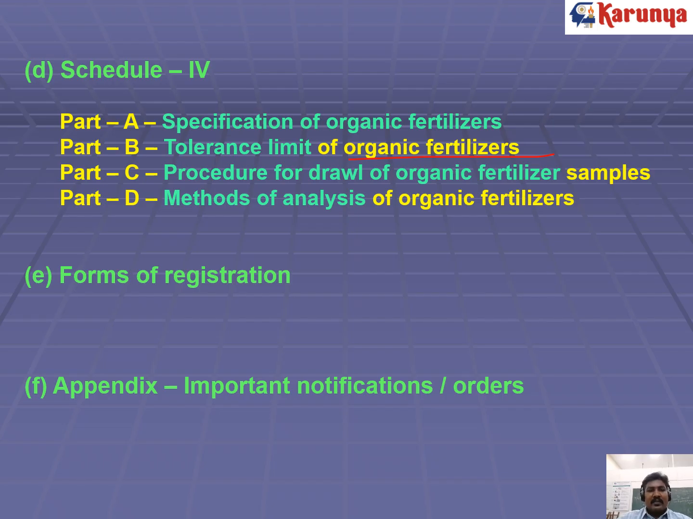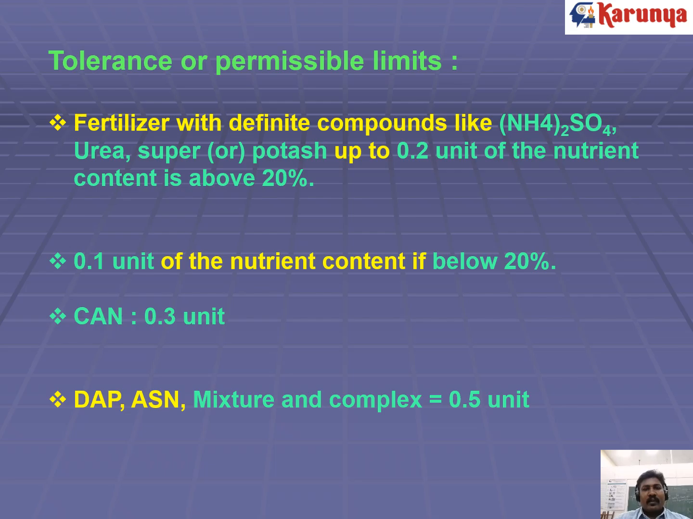organic fertilizer samples. And in the Fertilizer Control Order, there are forms of registration where you can get the license granting certificate, meaning how to fill the license, everything will be there. And the appendix, important notification orders about the Fertilizer Control Order, will be present at the end of the book.